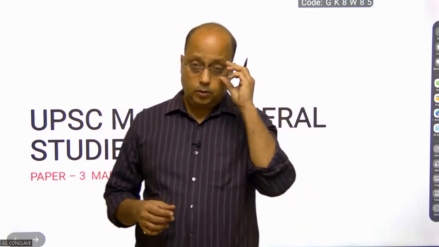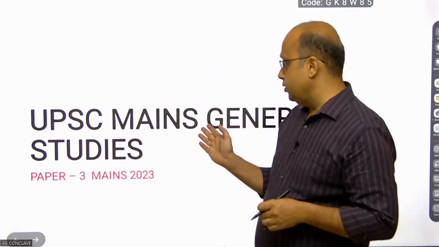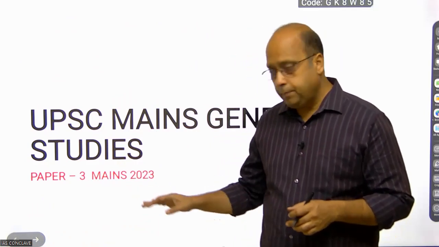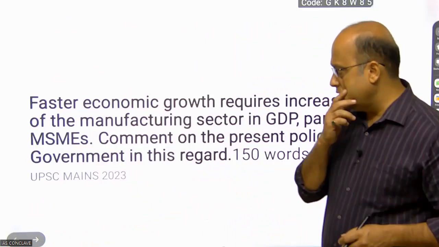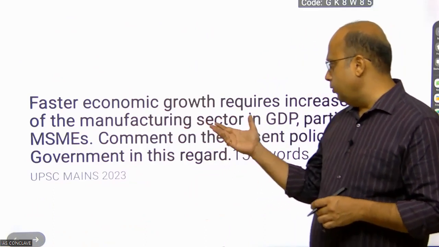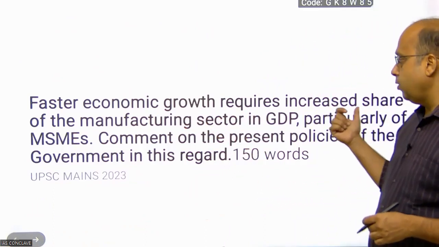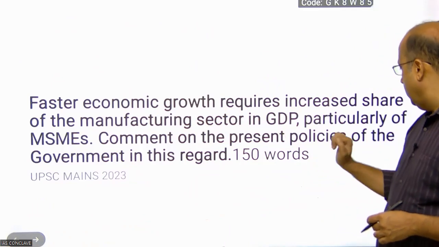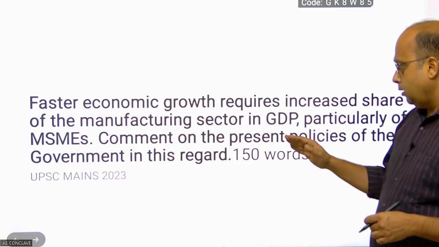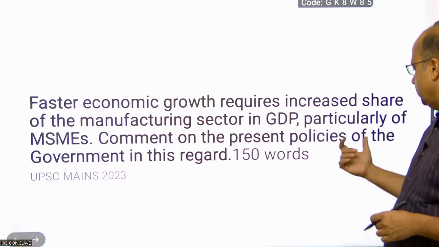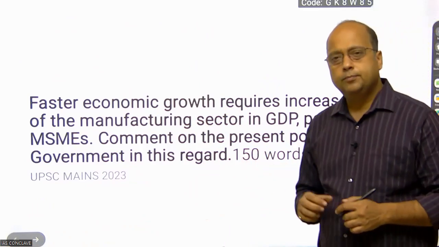So today in this session, we're going to analyze the UPSC Mains General Studies paper, especially paper 3. Now, we'll take up this question first. The question says that faster economic growth requires increased share of manufacturing sector in GDP, particularly of MSMEs. Comment on this, and comment on the present policies of the government in this regard.